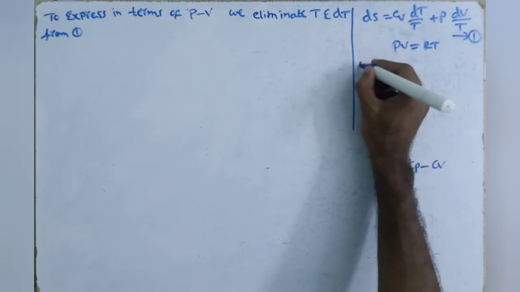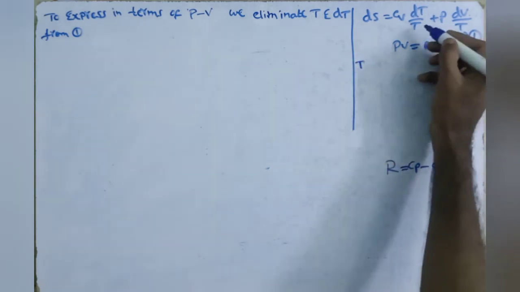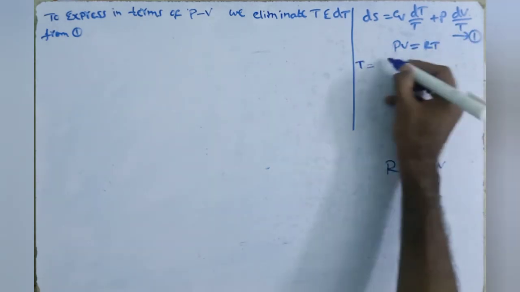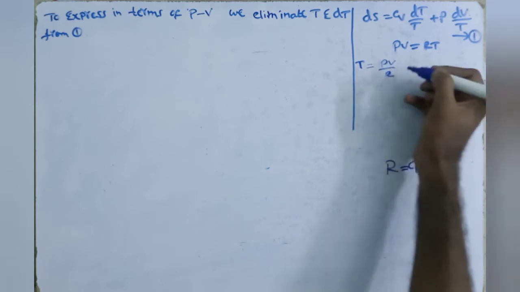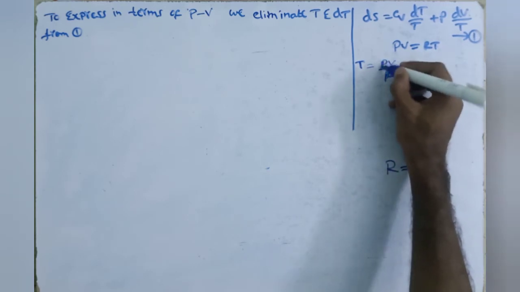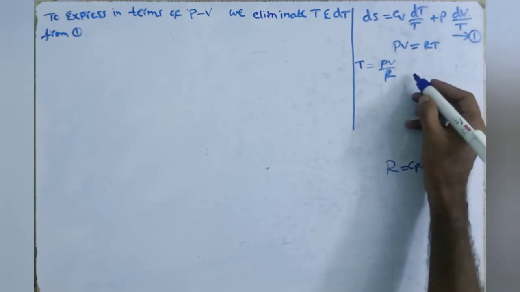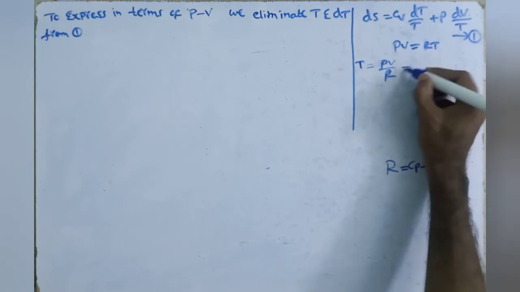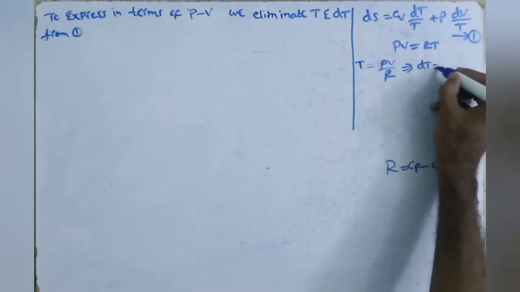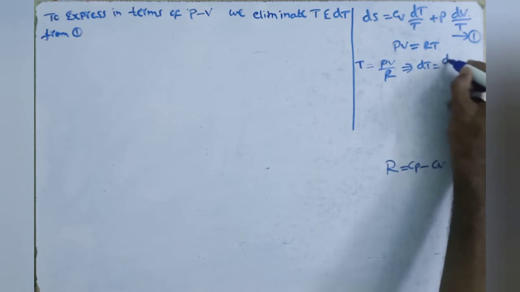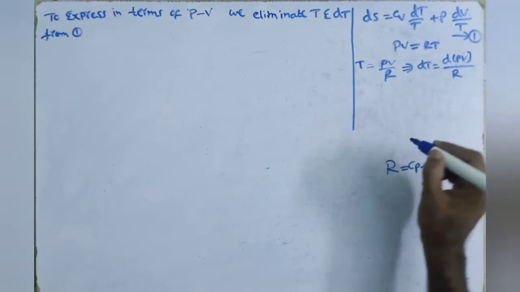In the place of T we write PV by R. In the place of dT we differentiate this equation: dT is equal to the differentiation of P into V by R, where R is a constant.